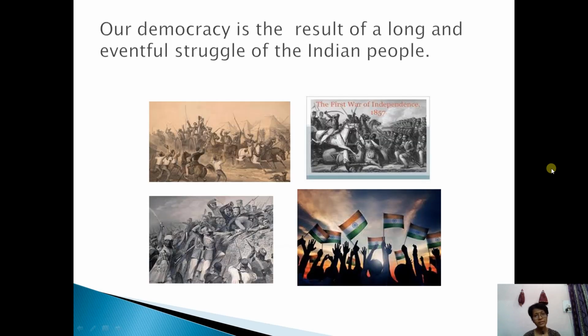Our democracy is the result of a long and eventful struggle of the Indian people. So why is this eventful struggle told here? Because the Britishers occupied our country for a long time, and to get freedom from the Britishers, the Indian people struggled a lot, and a lot of events are related to this struggle. After a long time we got the freedom from the Britishers, and we got the democracy.